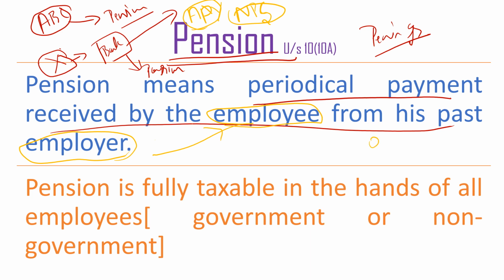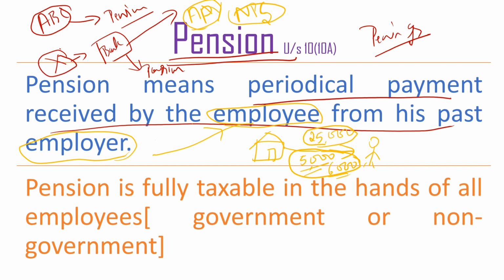The employer will pay the pension for your service. You are working in a company, and once you retire from the service, this employer will pay money every month after the retirement. For example, your salary before retirement may be 25,000, and to maintain your day-to-day expenses and necessities after you retire, your employer may give 5,000 or 6,000. This is a simple example. This amount is called pension.